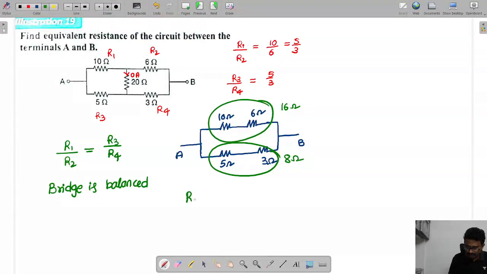So RAB is 16 parallel to 8, which will come to 16 by 3 ohms.